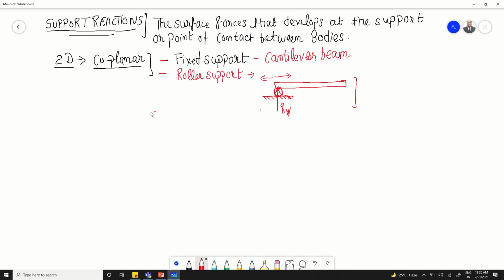The other type of support that we come across in our mechanics of materials problems and also in engineering mechanics problems is the pin support. Now the pin support actually looks like this. It is somewhat constrained here and, oops, sorry.